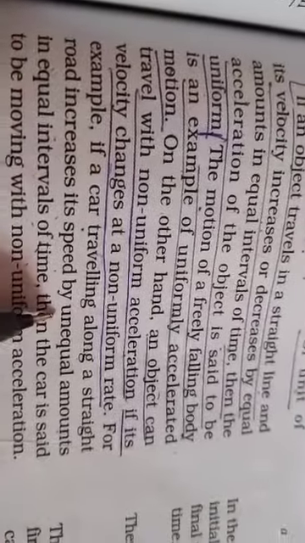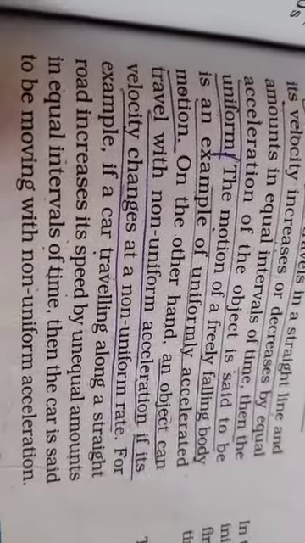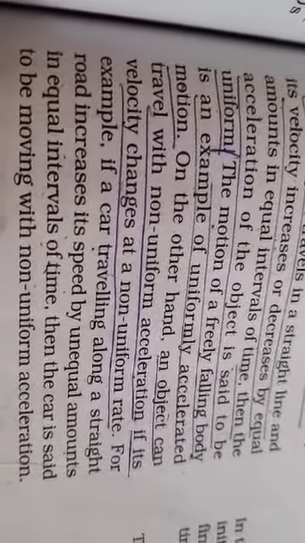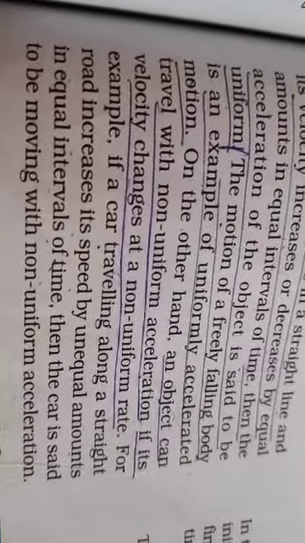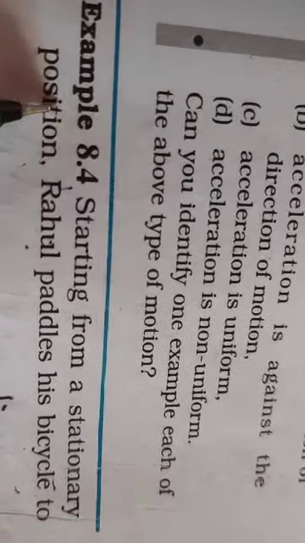What is the acceleration formula we have learned just now? Yes, A is equal to V minus U upon T, where V stands for final velocity, U stands for initial velocity. So here you are having the very first sum, starting from a stationary position. Now this is very important. When you come across the point stationary position, it means the body was at rest. So which important point do you come to know from this statement? Yes, the U value is 0, that is initial velocity is 0. You are starting from rest, starting from stationary position means initial velocity is 0.